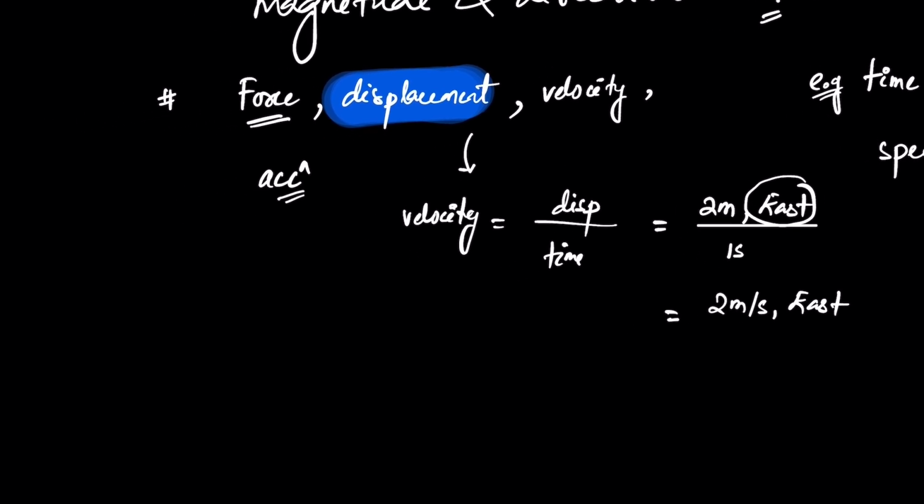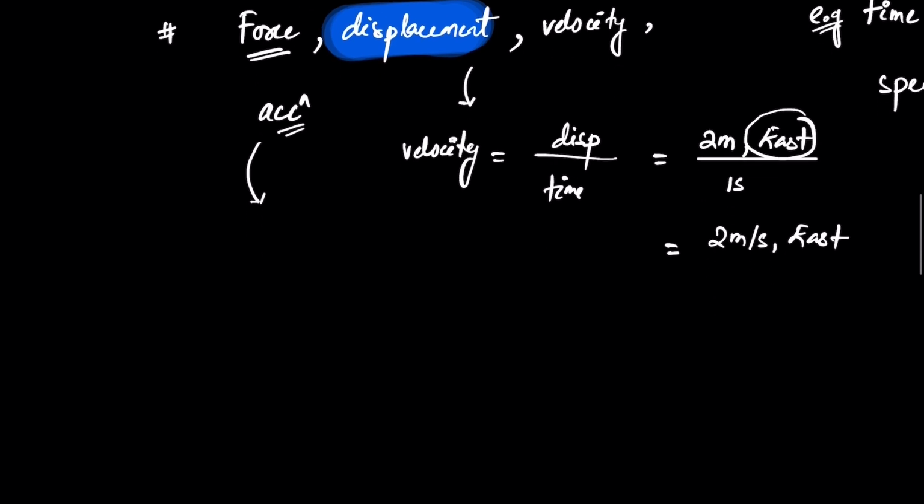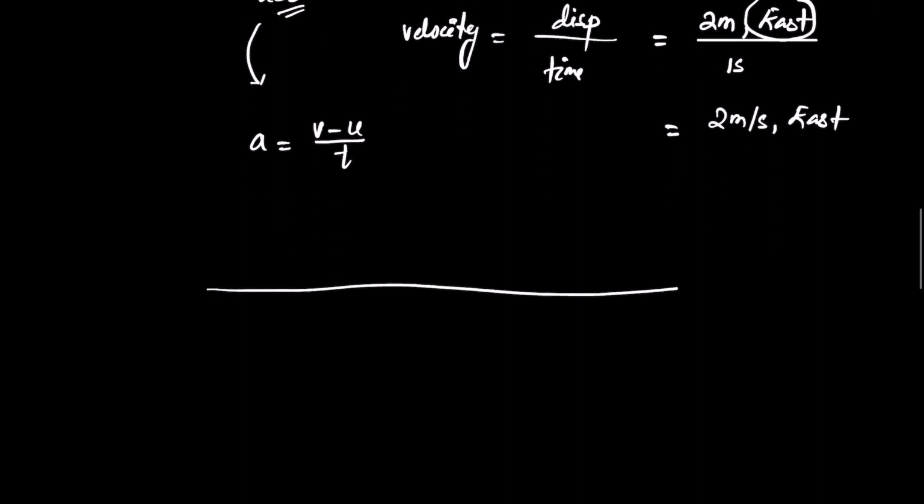Likewise, acceleration also has a formula. We know that acceleration a equals v minus u by t. See the example. Let's say the guy is here. Initially he's at rest, so at the start my speed is 0.